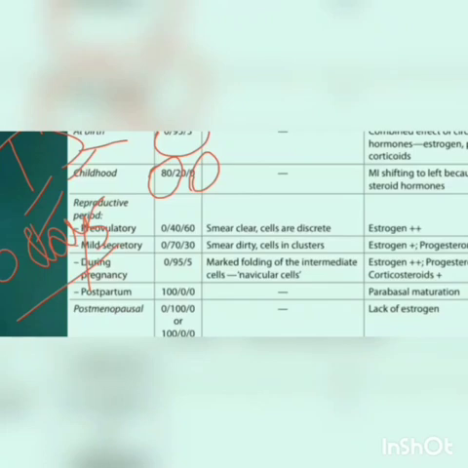superficial cells. Now in the reproductive period, it varies according to the phases of menstruation. In the pre-ovulatory period, there will be less progesterone. So it will be 0, 40, 60. In the secretory phase, there will be more progesterone and less estrogen. So it will be 0, 70, 30. During pregnancy, what happens? Pregnancy is a progesterone state. So 0, 95, 5. Remember this. In the postmenopausal, just remember 100, 0, 0. 100, why? Because there are no hormones at all. No estrogen, no progesterone. So parabasal cells will be more prominent. So it will be 100, 0, 0.